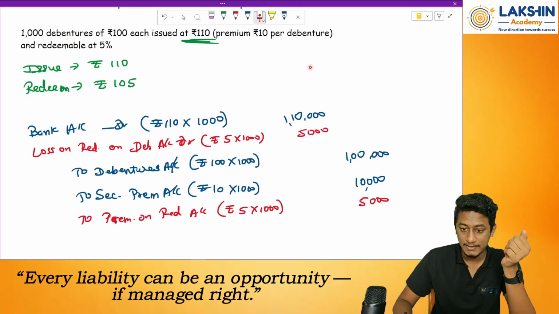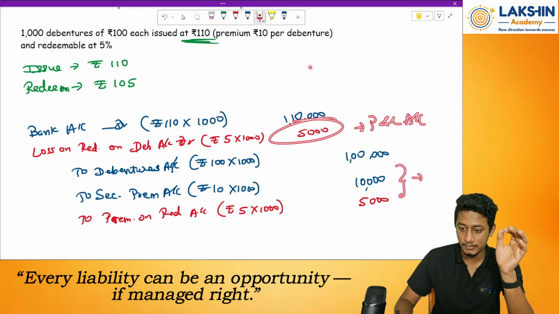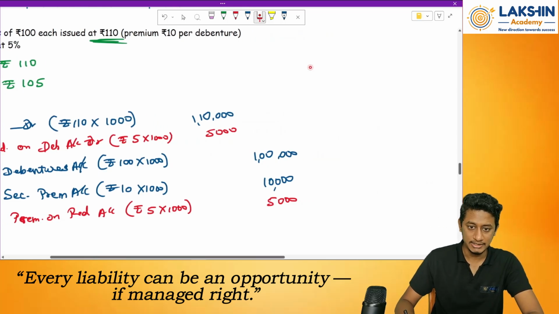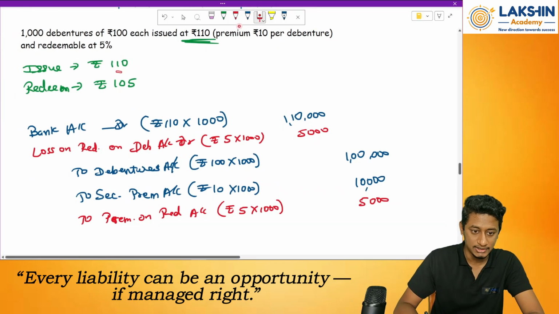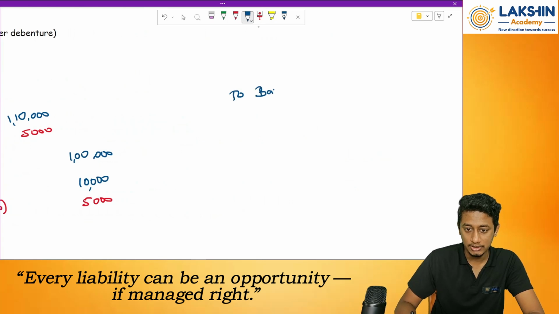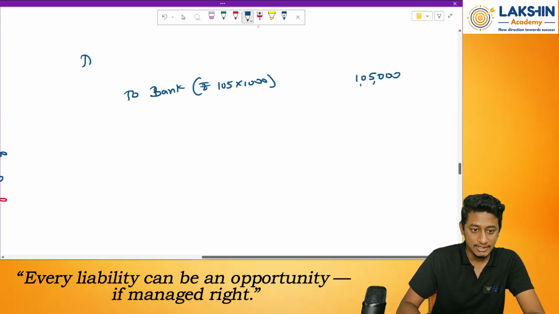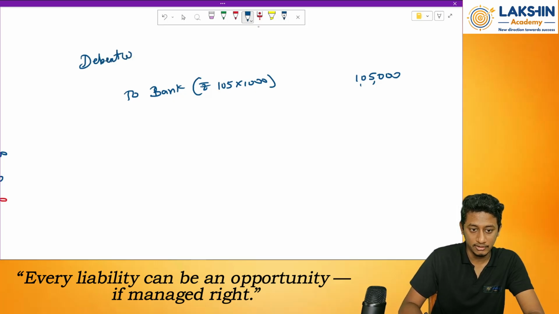Okay. Now this is the expense account, which will be transferred to the P&L account, and this too will be transferred to my liability. Now let's pass the entry for redemption at rupees 105. So first of all, to bank account, because I am paying the money for the redemption, rupees 105 into 1000. How much will that be? Rupees 1,05,000. Then after this, debenture account is debited, to reverse the liability.